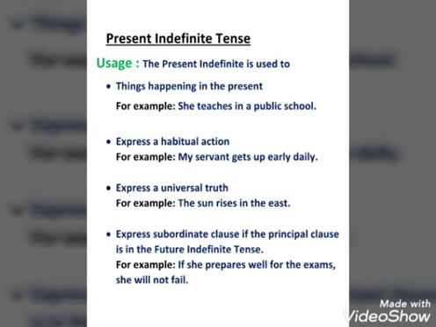Just as, she teaches in a public school, in Hindi, वह एक पब्लिक स्कूल में पढ़ाती है. Here you cannot say when she teaches. What is the schedule, the timetable of her teaching, in this sentence? That is why it is an indefinite action. We cannot say what is definite about this.